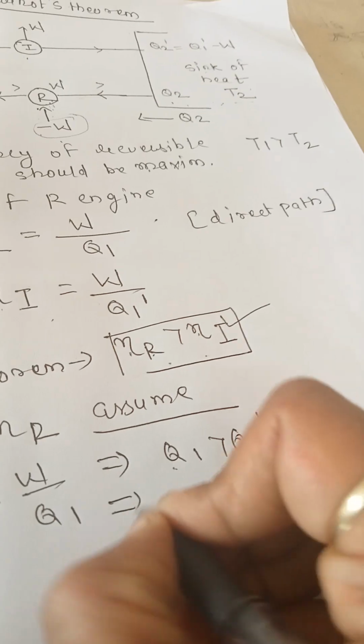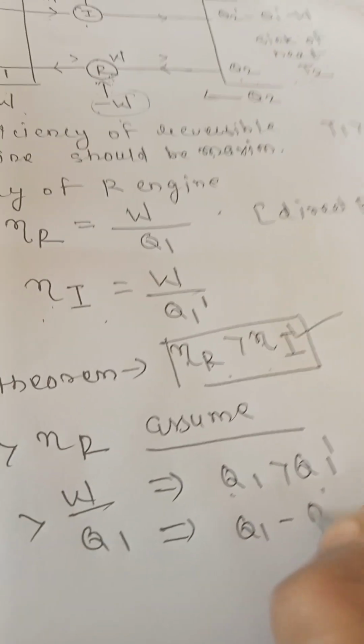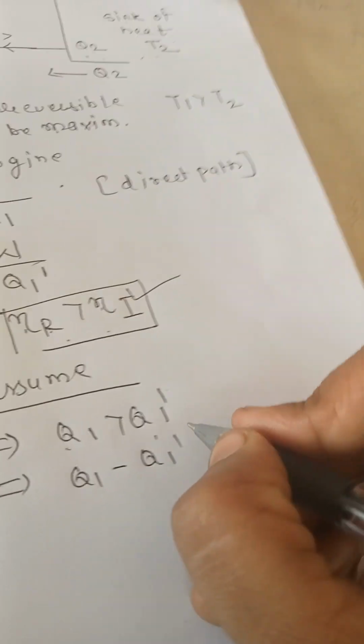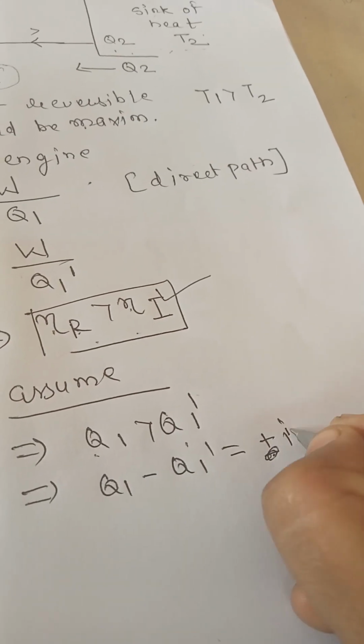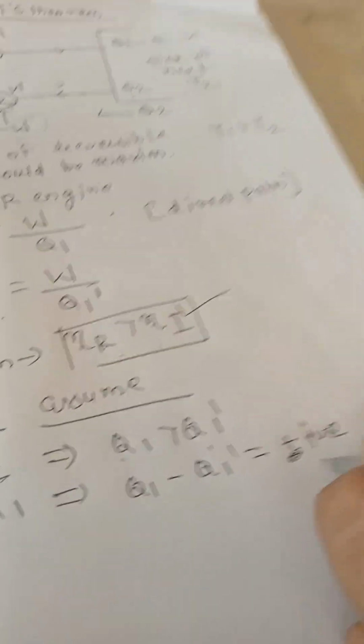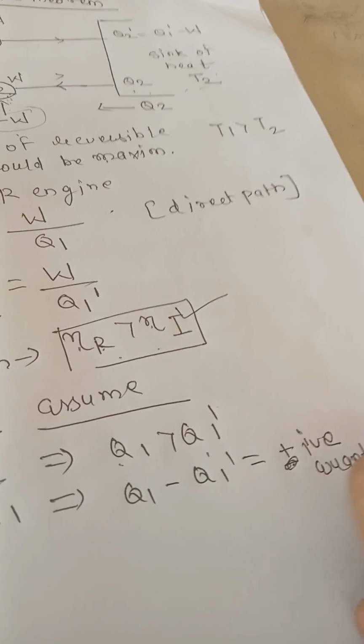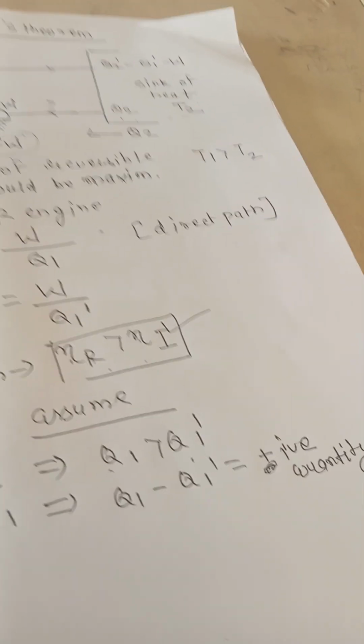What is the meaning of this? Q1 minus Q1 dash is a positive quantity.